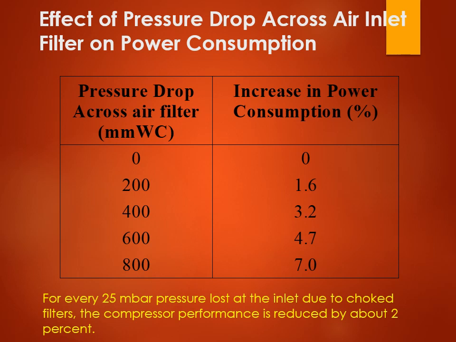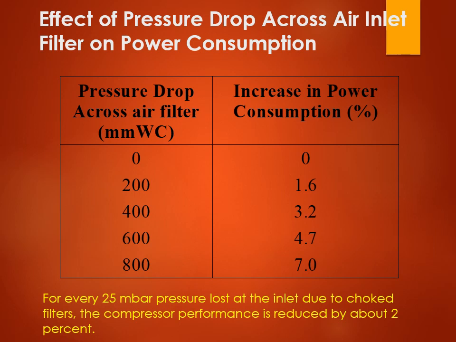That's the one criterion that you need to understand first of all: if you want better compressor performance or less power consumption, then you need to keep the pressure drop as low as possible. This is the effect of pressure drop across the air inlet filter on power consumption. Second thing is also the choking part. That is, the filter should be kept as clean as possible. There should be minimum choking or no choking at the filters. This will not only minimize the pressure drop but also save power.